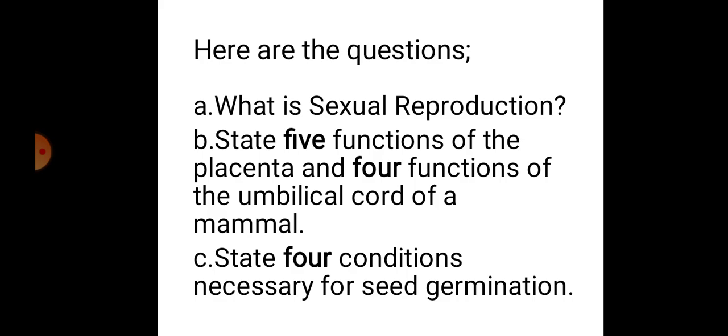These were the questions of a particular number of WASC June 2002. They always have a series of theory questions, but this was one of the questions that was asked in that year.